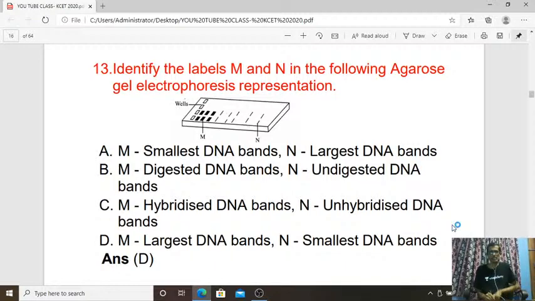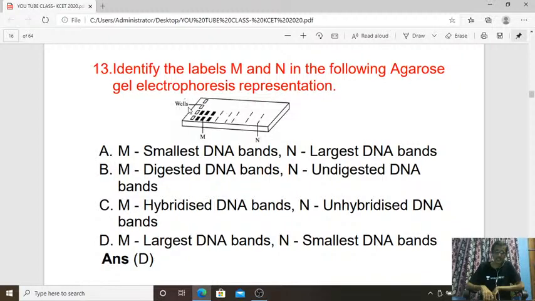Next, identify the labels M and N in the following agarose gel electrophoresis representation. So in the labeled diagram, here M is what, N is what. So M is the largest DNA band, N is the smallest DNA band. So in agarose gel electrophoresis, we can separate the DNA molecule according to their molecular weight. DNA is a negatively charged particle. It shows movement towards a positively charged electrode, that is the anode, according to the molecular size.